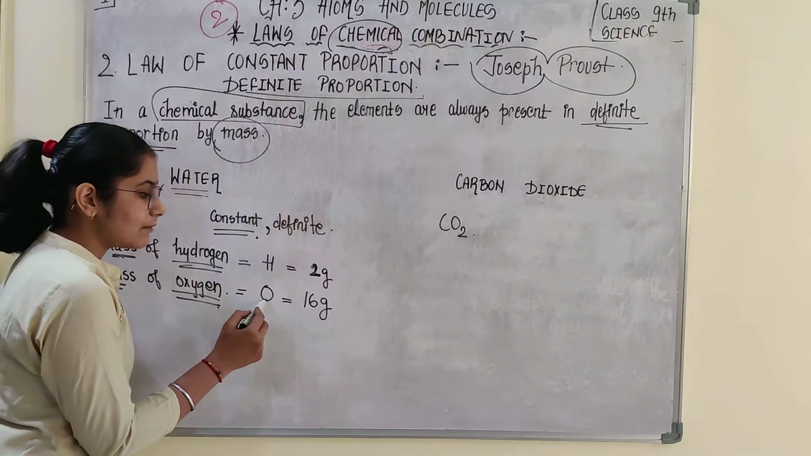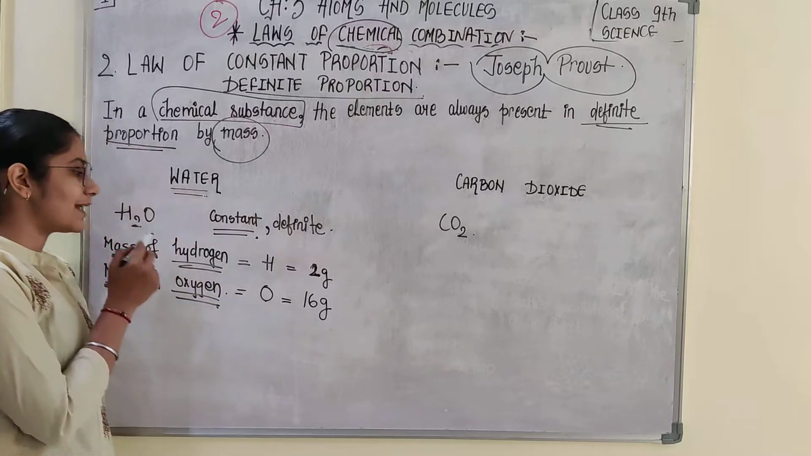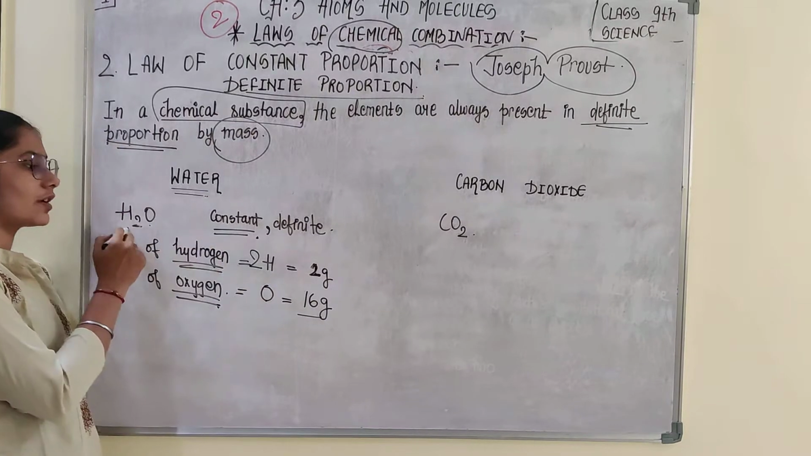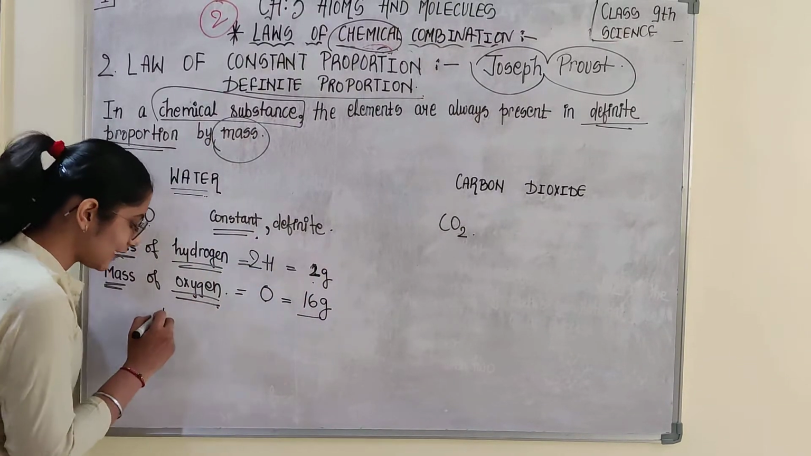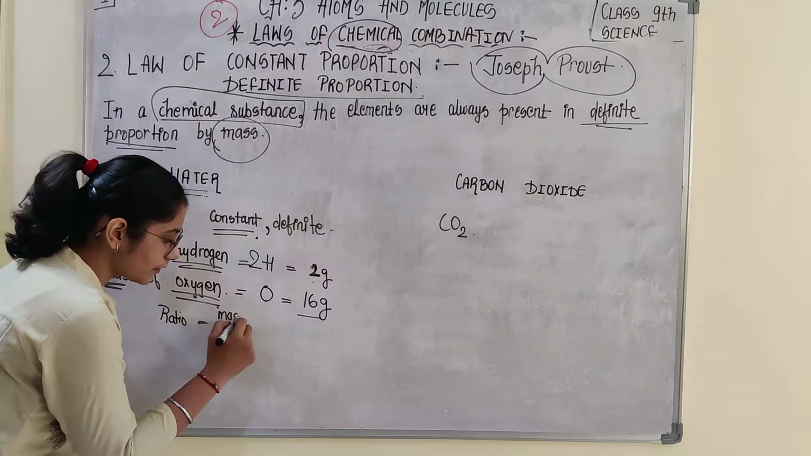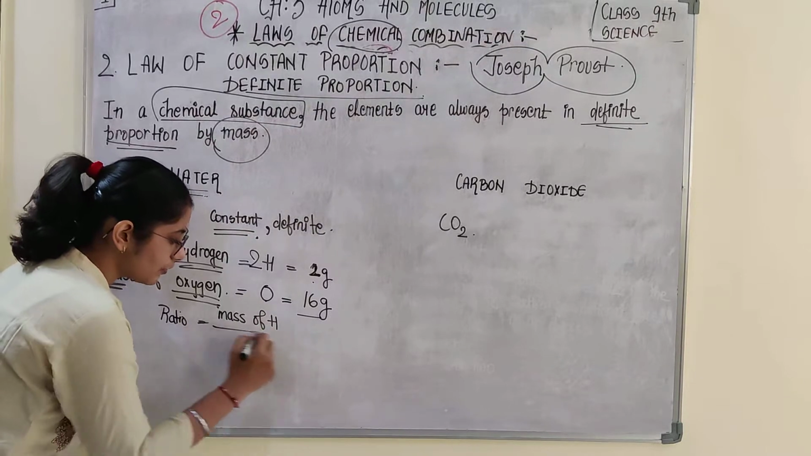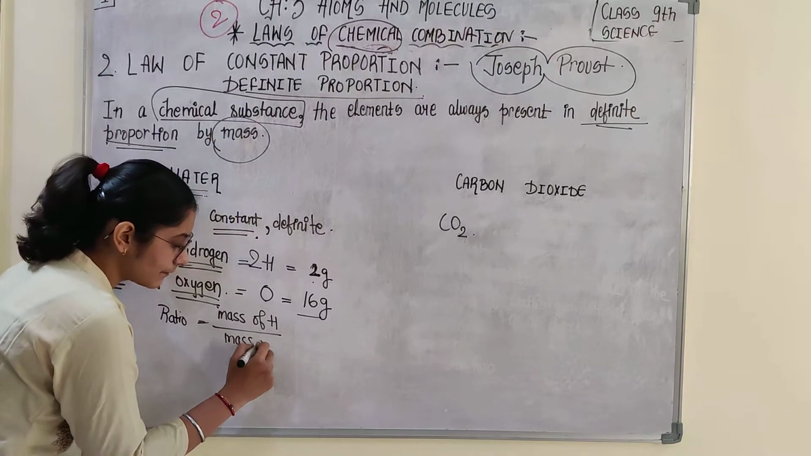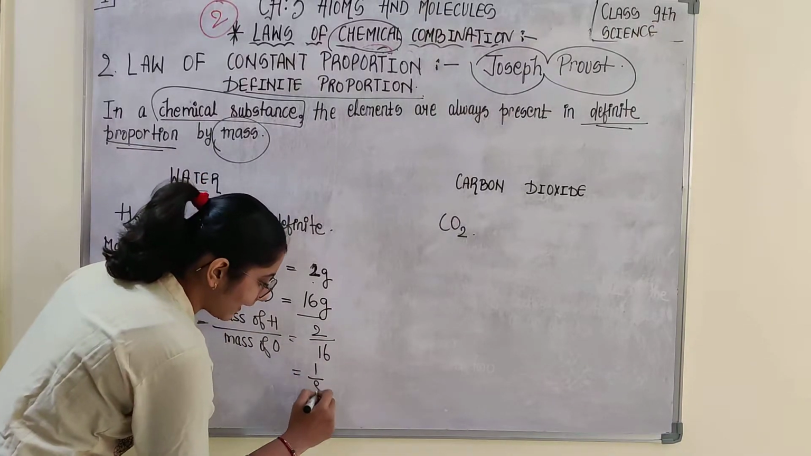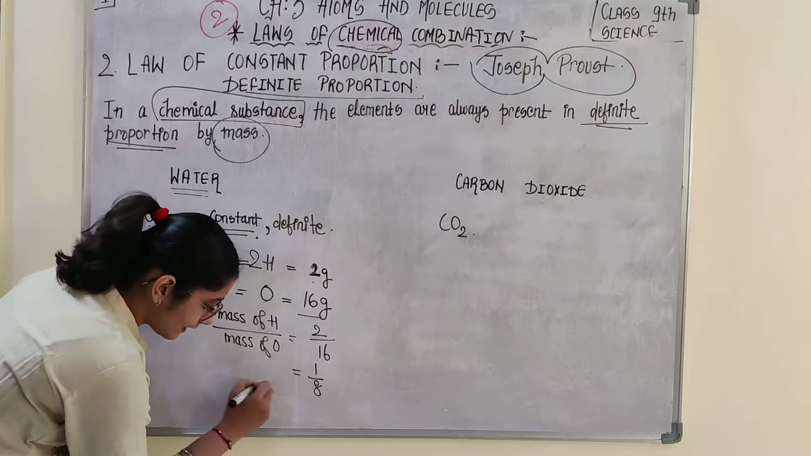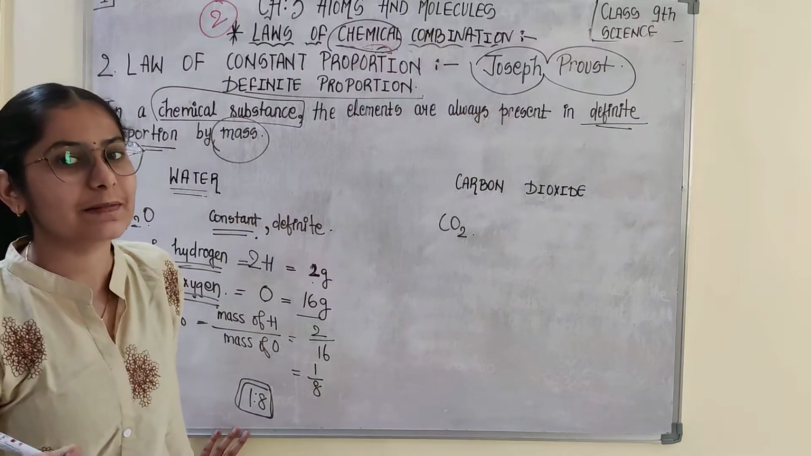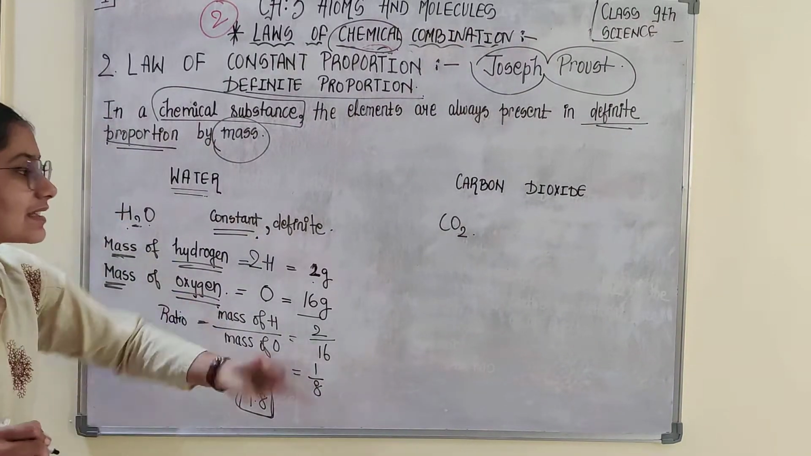Here the mass of oxygen, one atom of oxygen present in water, is 16 gram, and the mass of two hydrogen atoms present in water is 2 gram. If we take the ratio of mass of hydrogen to mass of oxygen present in water, that would be 2 by 16, that would be 1 by 8. So always the mass of elements of water exists in the ratio of 1:8. It won't change with changing the source.